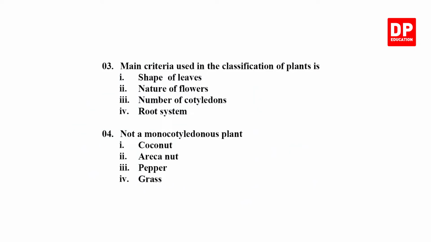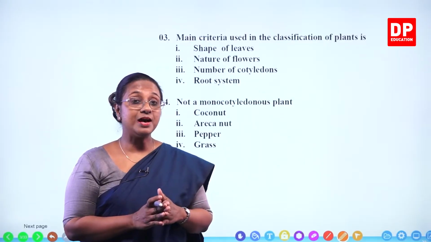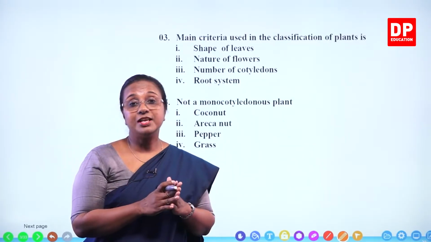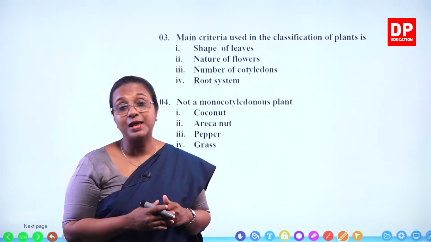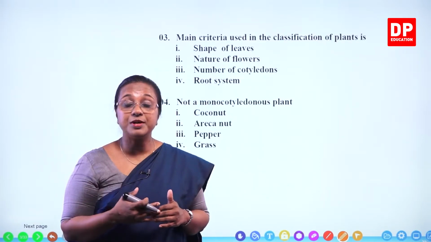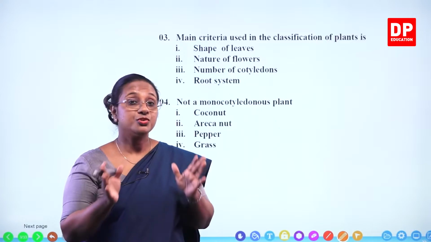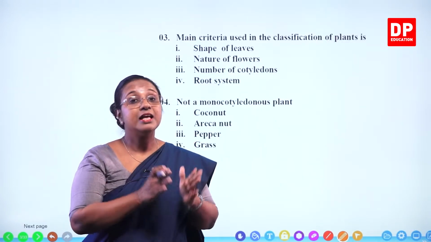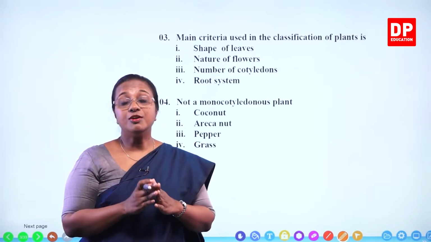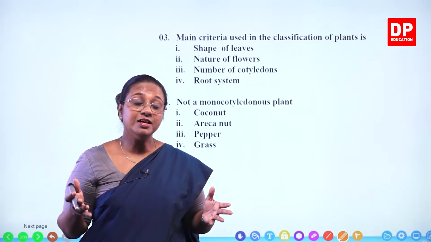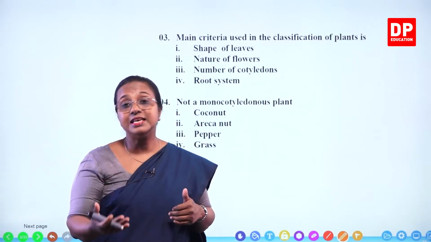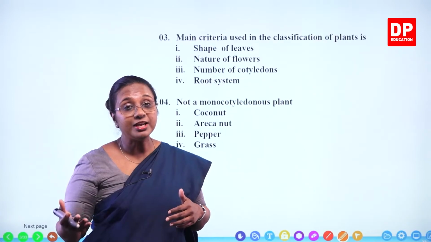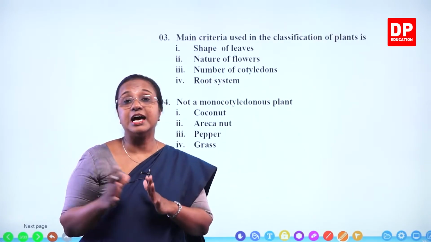Question number 3. Main criteria used in the classification of plants is. How do we classify plants? The non-flowering plants and flowering plants based on whether they produce flowers or not. So that's the main criteria. Then under non-flowering plants, what do we have? Seedless plants and seed plants. Under flowering plants, monocots and dicots.